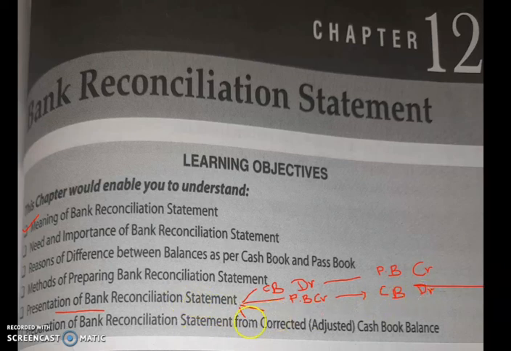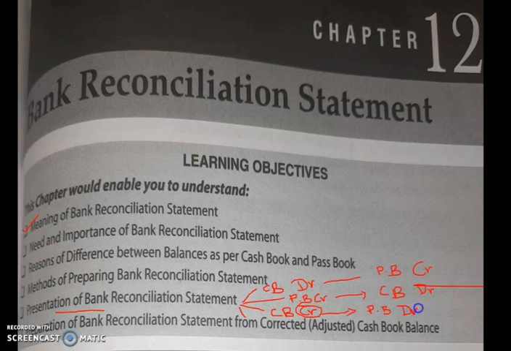And the next one is the cash book balance starting with the credit side. Credit side means it's an overdraft. That means in your cash book bank column there is no cash. Okay, you have drawn more than what is there in your bank account. So the credit balance means overdraft, and the result of this will be the passbook with debit balance.